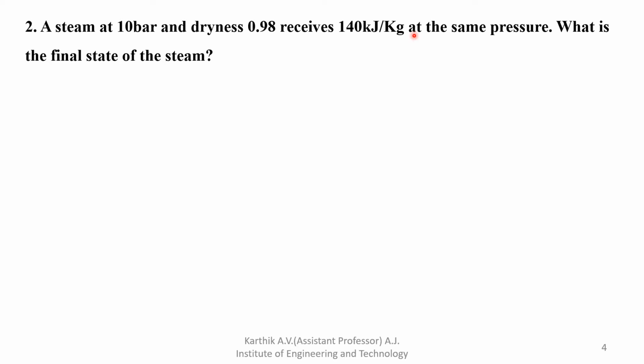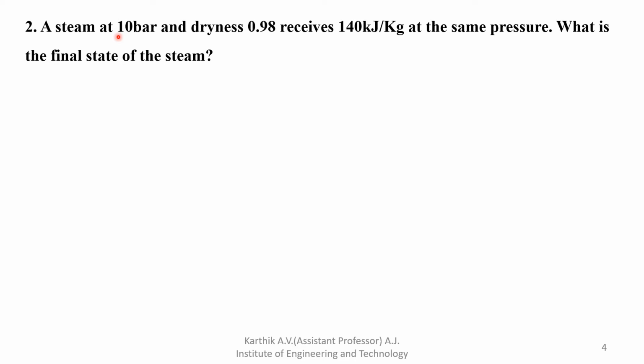So at the same pressure, what is the final state of the steam? Find out whether it is wet steam, dry steam or superheated steam. How to calculate this type of problem? Here the pressure is given, 10 bar. For 10 bar you have to refer to the steam table, page number 11.